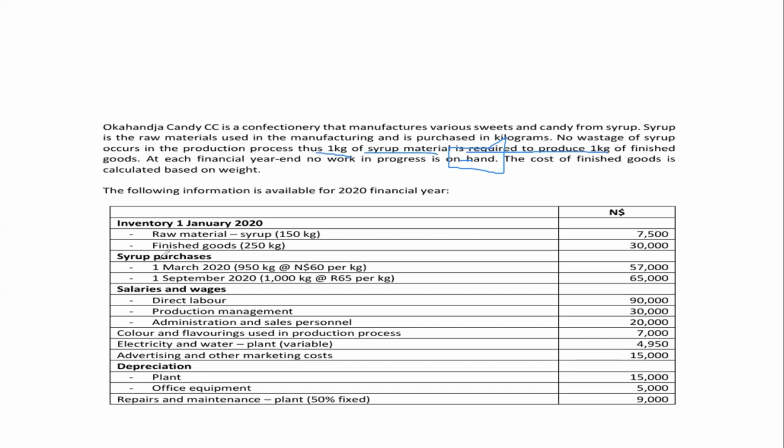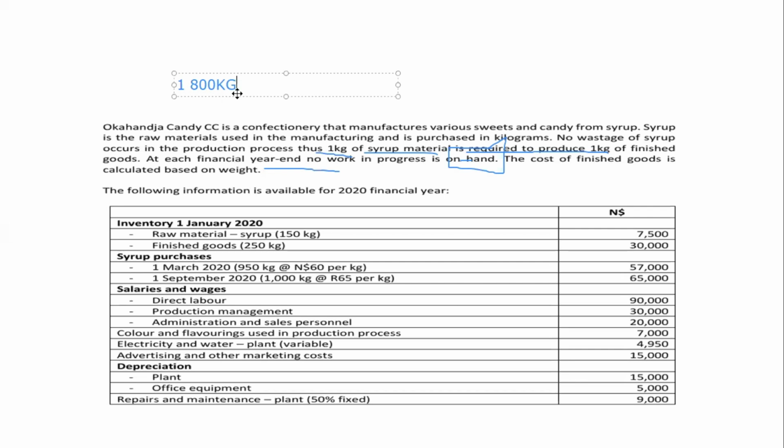Now, what does it mean? It means that since 1,800 kg of syrup material were transferred to work in progress, and again, we are told that at year end, no work in progress is on hand, the entire 1,800 kg that were transferred to work in progress were all produced out.